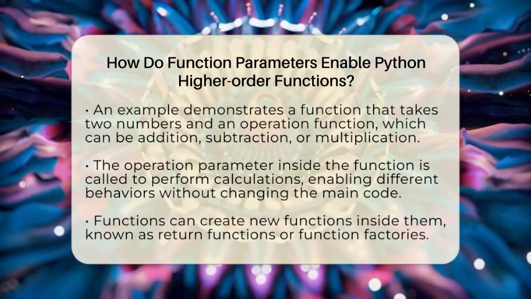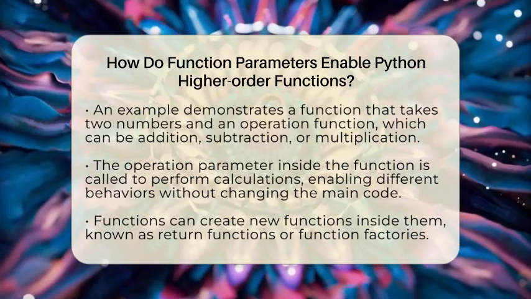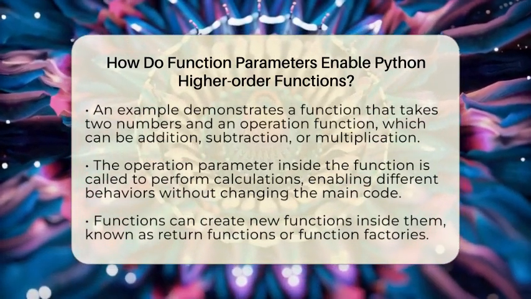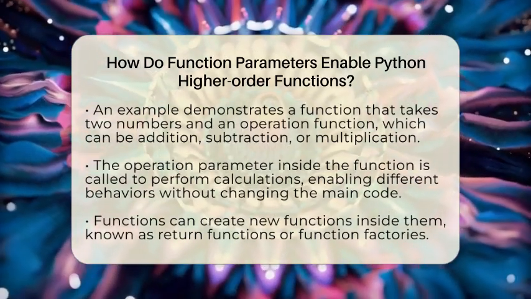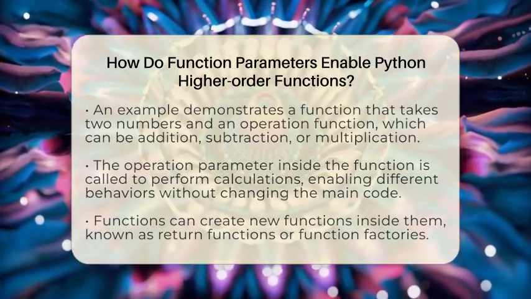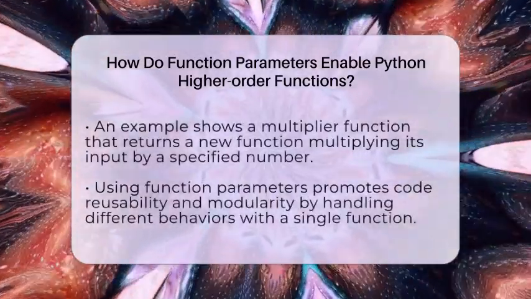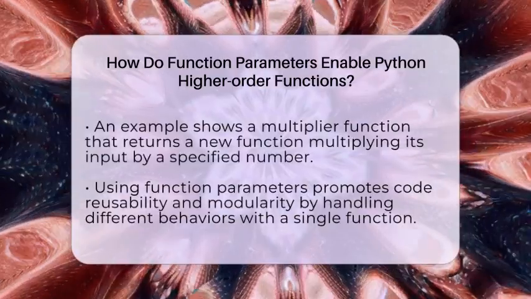def do(num1, num2, operation): result = operation(num1, num2); print(num1, num2, result). do(2, 3, lambda x, y: x + y). do(2, 3, lambda x, y: x - y). do(2, 3, lambda x, y: x * y).